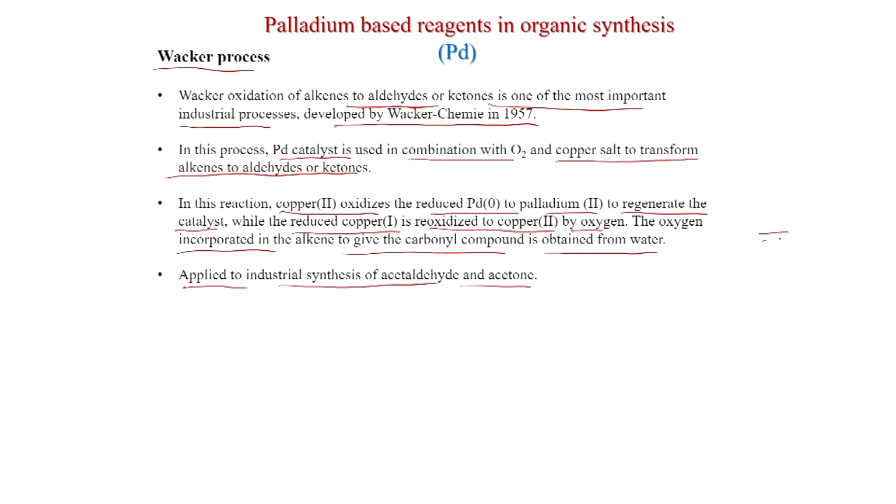Suppose you do the reaction from ethylene, then you get acetaldehyde, and if you do the reaction with propene, then you get acetone.